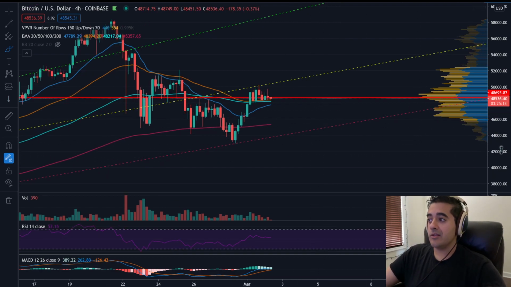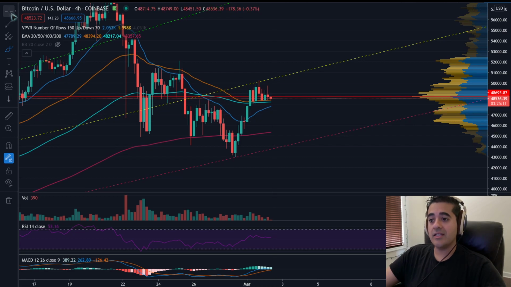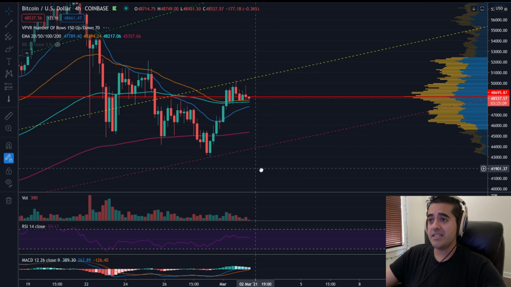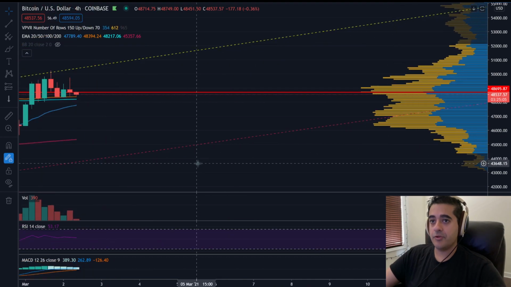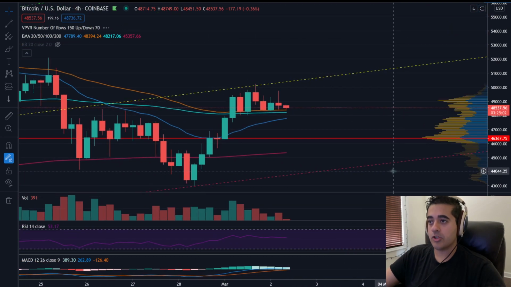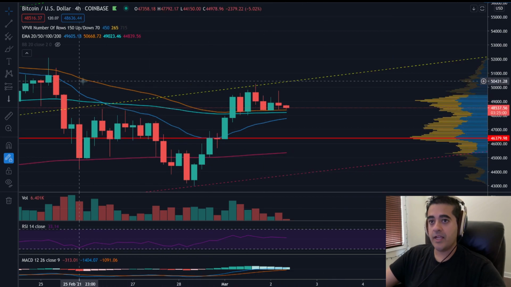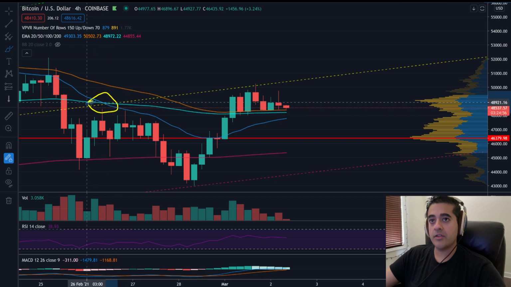But what we're really looking at with Bitcoin is starting to see what seems to be possibly a very bullish scenario. And the reason I say that is if we zoom in a bit here on the 4-hour chart, you're starting to see that we had a bearish cross. The bearish cross was here. This was where the 20 exponential moving average dropped below not only the orange one, which was the 50.